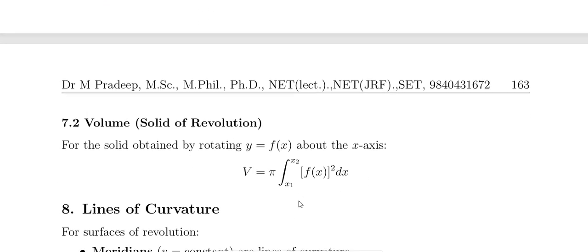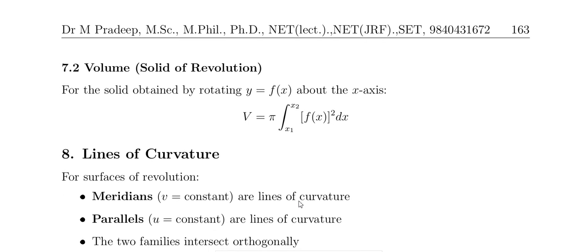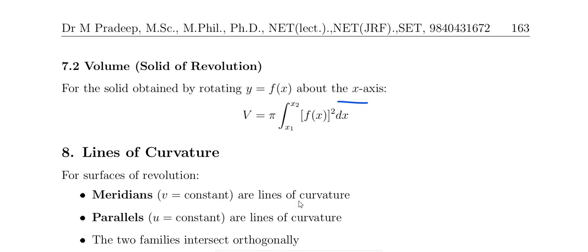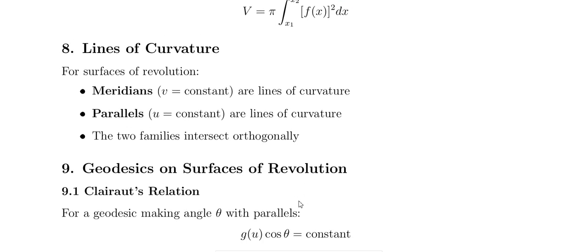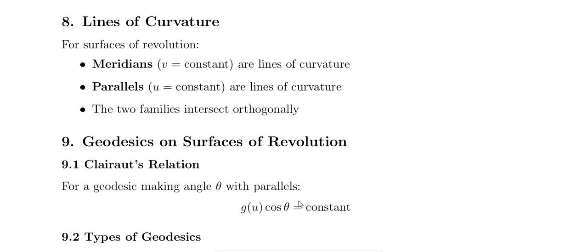And volume, that is for the solid obtained by rotating y equals f of x about the x axis: pi times the integral of f of x whole squared from x1 to x2. And then lines of curvature for the surface of revolution: meridians, v equals constant, are lines of curvature, and parallels are u equals constant. We saw lines of curvature earlier, I think. The two families intersect orthogonally.